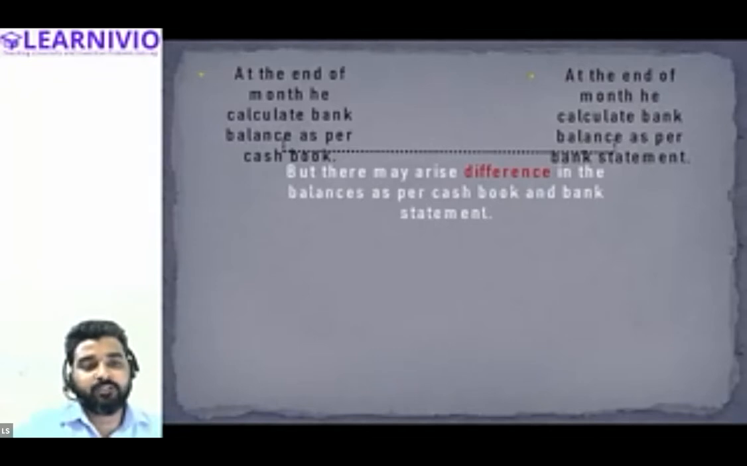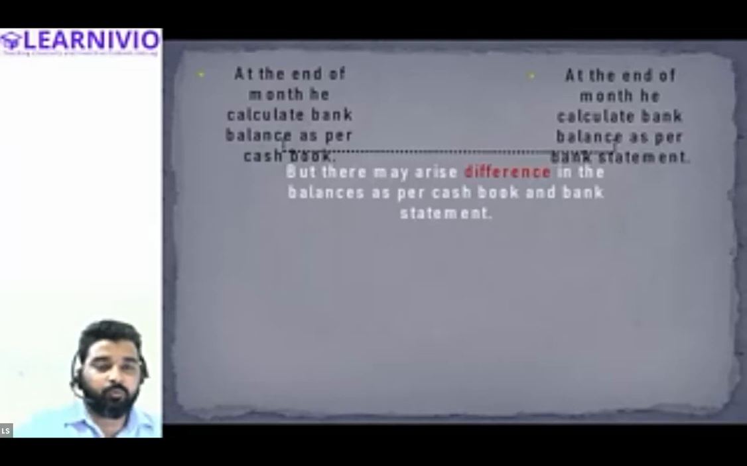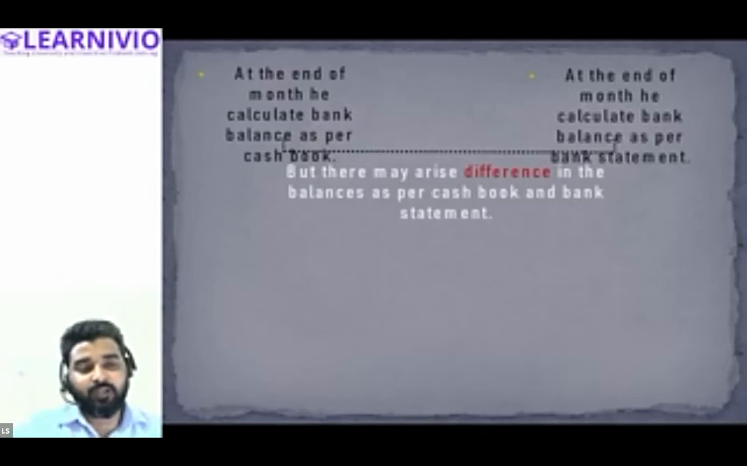There may arise a difference in the balances as per the cash book and the bank statement. Both are preparing the account. Both are recording the inflow and outflow of the bank balances, but the balance for the accountant and the balance for the banker may differ. Is that clear? Is this possible? Yes, sir, it's possible. This can happen.